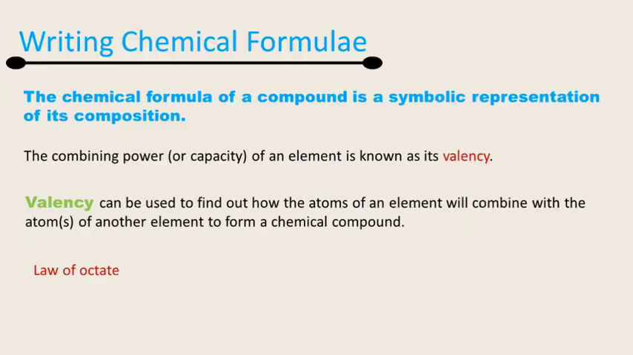So let's move to the next slide, that is writing a chemical formula. Okay, now I know the atom, I know its ion, I know its atomicity. Then how can we write a formula for the compound? How can we write a chemical formula? So what is a chemical formula? A chemical formula of a compound is a symbolic representation of its composition.